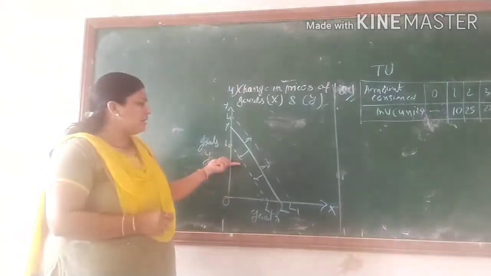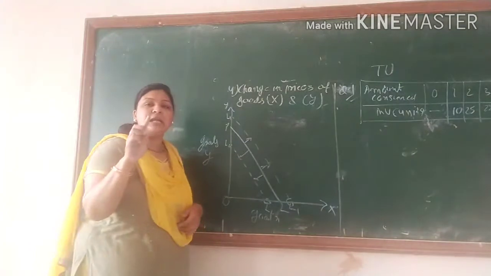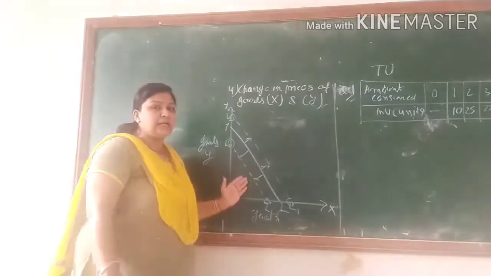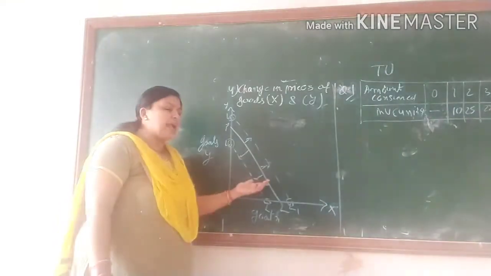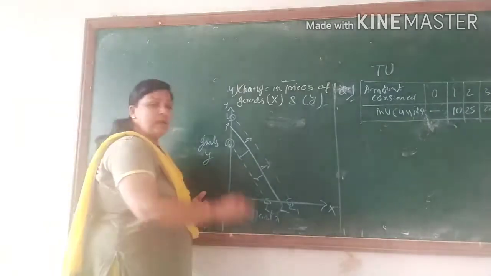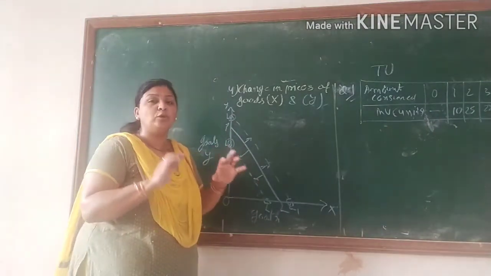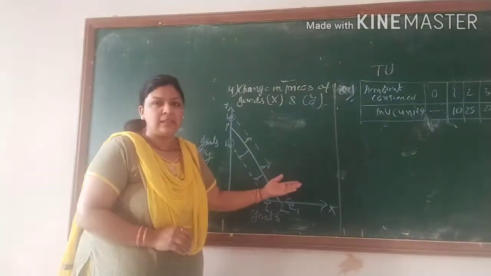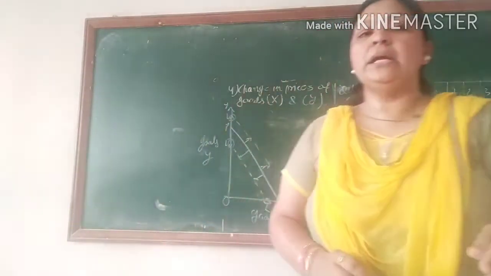So what happened? If there is a change in goods y and goods x, it means in both sides the same situation arises as in the change in income. X में भी change नजर आएगा और y में भी change नजर आएगा. If x and y change simultaneously, it means दोनों का एक साथ. So if the price of x is going to decrease, that is the downward slope, and increase, that is the inverse rightward slope. If both goods prices are changed simultaneously, maybe decrease or maybe increase, the budget line may shift in the rightward side or in the leftward side. So these are the situations of the budget line.